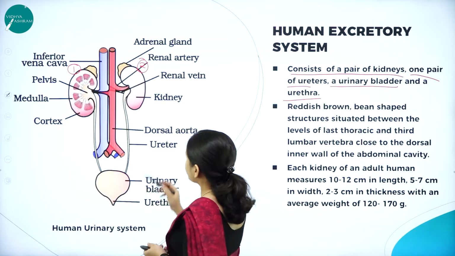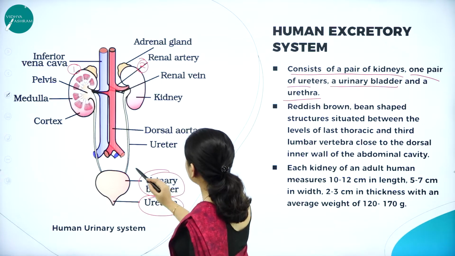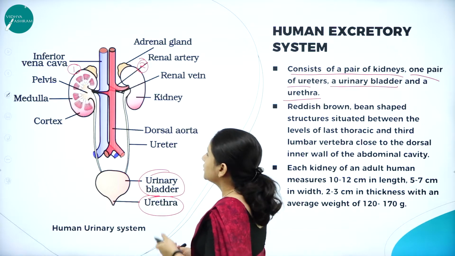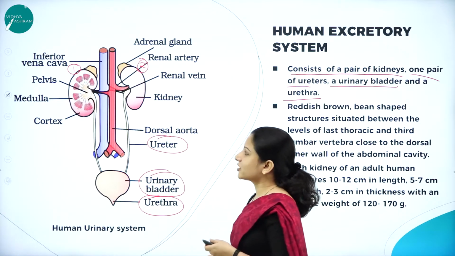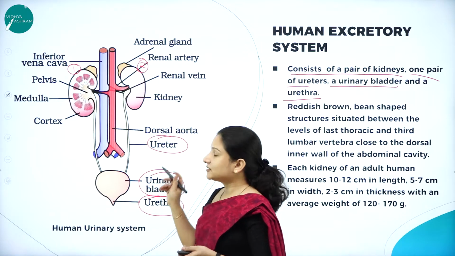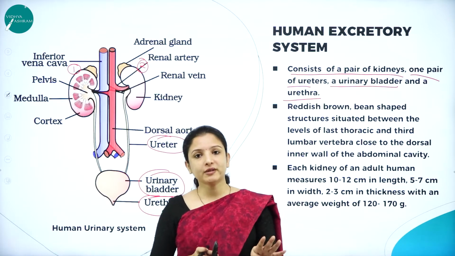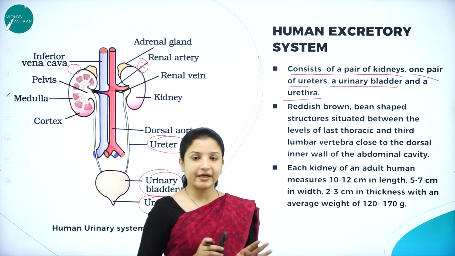If you can see, there is the urethra, the urinary bladder and the ureter. The ureter is the tube-like structure which connects the kidney to the urinary bladder. So these are the four components that the excretory system in human beings is made of.